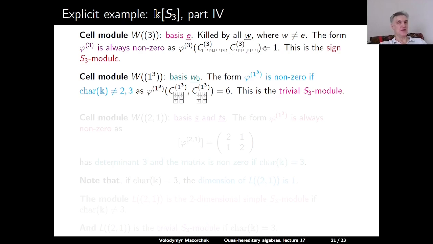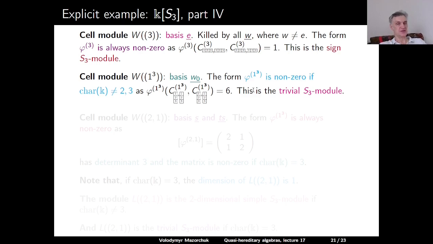So as we see, we have the sign module, which is always defined. Note that in characteristic 2, the sign module coincides with the trivial module. And we have the trivial module, which we now have in characteristics outside 2 and 3.